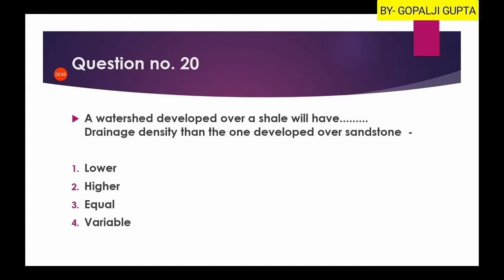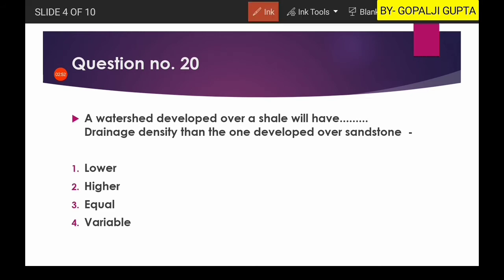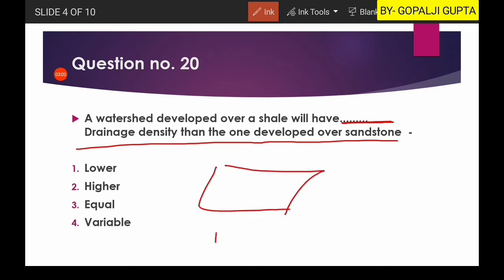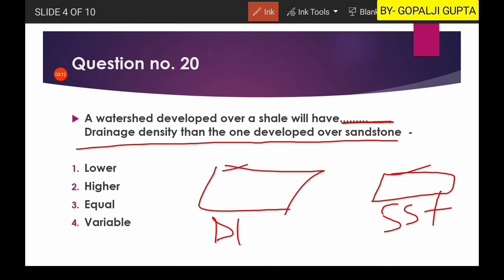Now question number 20 is: a watershed developed over a shale will have blank drainage density than one developed over the sandstone. Here we have to fill in the blank. There are two rocks, shale and sandstone. If a watershed is developed on both rocks, the shale rock will have higher drainage density.